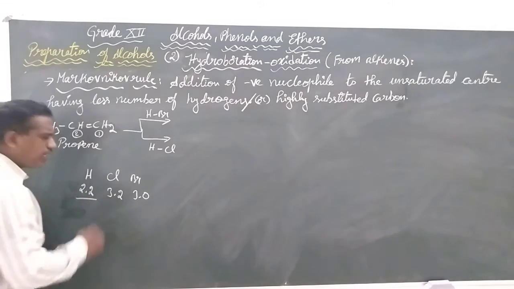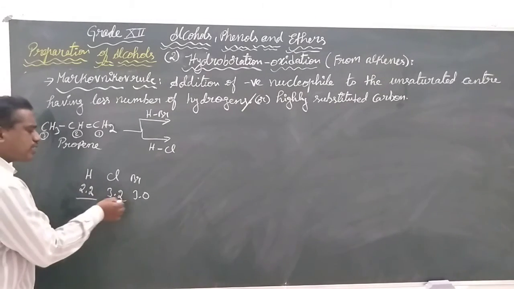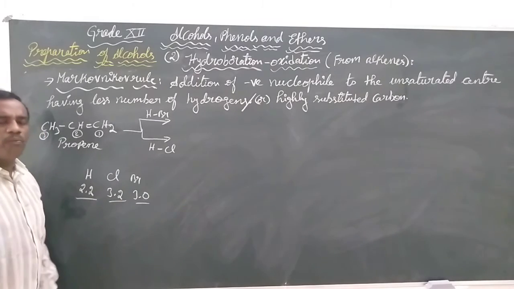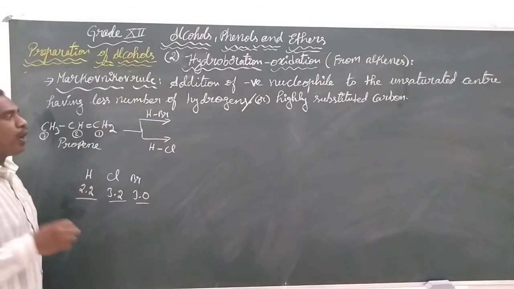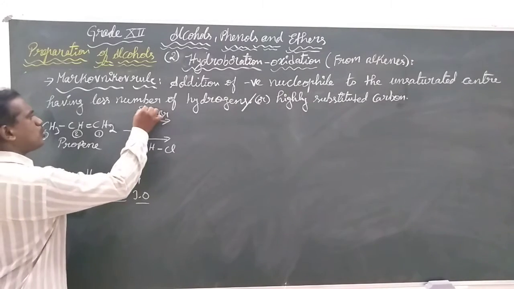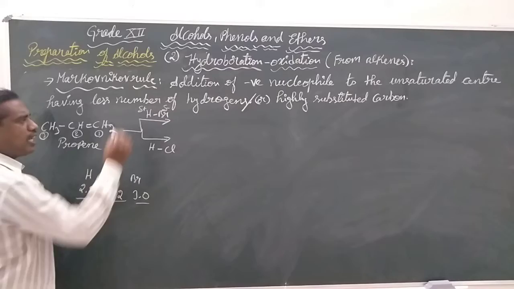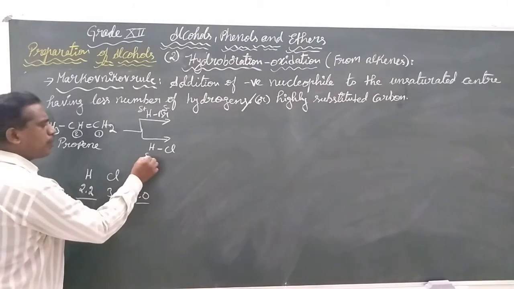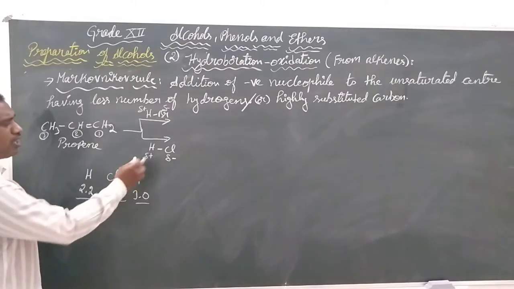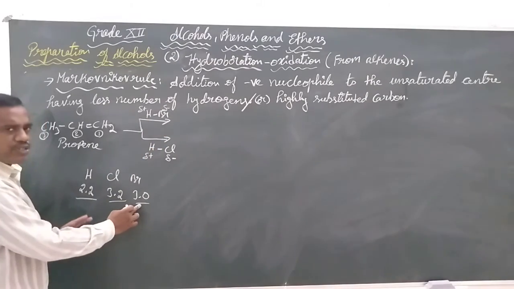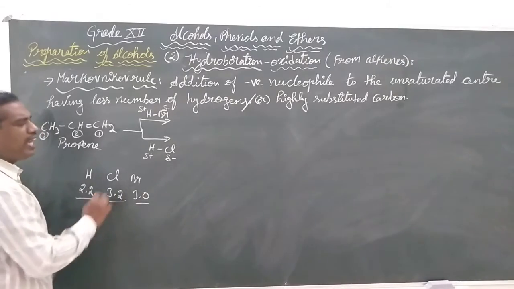Among these, hydrogen is having less electronegativity, whereas chlorine and bromine are having more electronegativity.